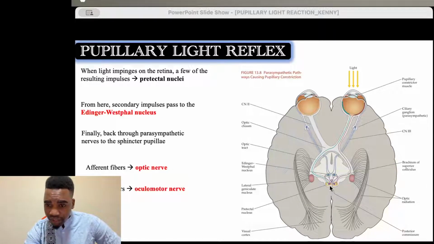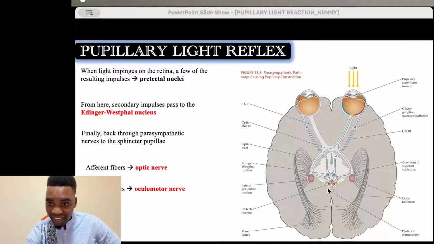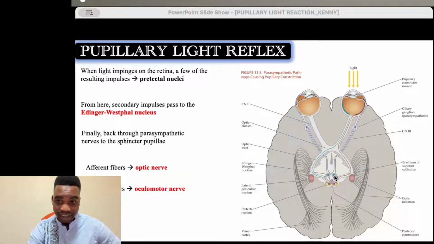From the pretectal nucleus, the information will go to the Edinger-Westphal nucleus of this side and this side. So we have multiple crossing. Information getting here goes to this Edinger-Westphal, and from the same pretectal nucleus it goes also to the Edinger-Westphal of the other side as well. Again, the information coming from this side, from this pretectal nucleus, will go to the ipsilateral Edinger-Westphal and the contralateral Edinger-Westphal.